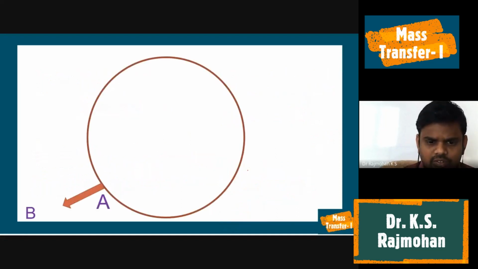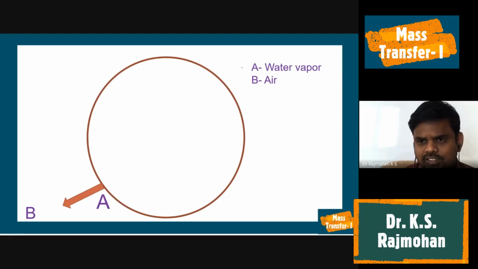For this, we are considering a spherical shaped particle, it can be a raindrop, and the surrounding is stagnant air. Then all our notations represent A as the water drop and B as air.